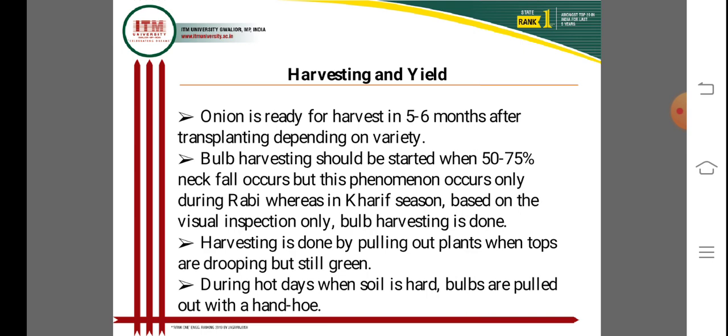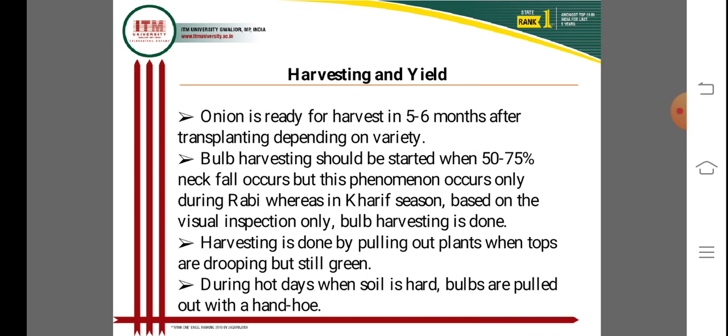Harvesting is done to get good quality, and storage time depends upon the season. Harvesting is done by pulling out the plants when the tops are drooping but still green.